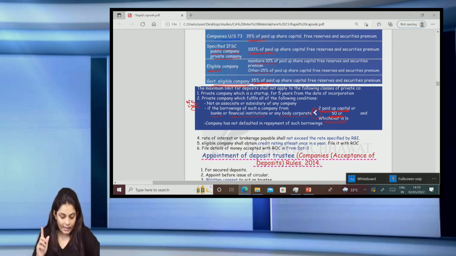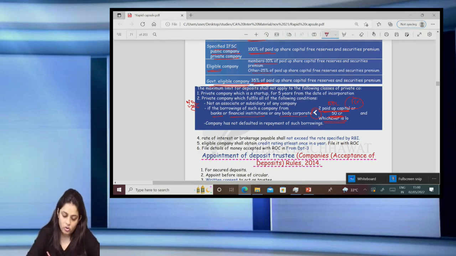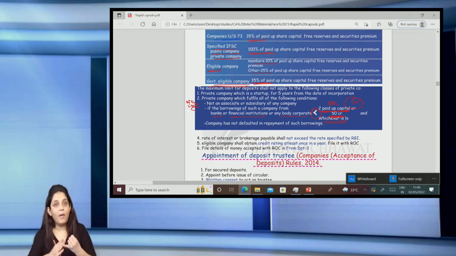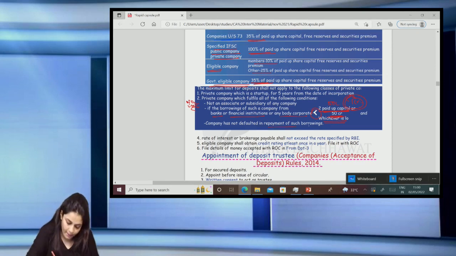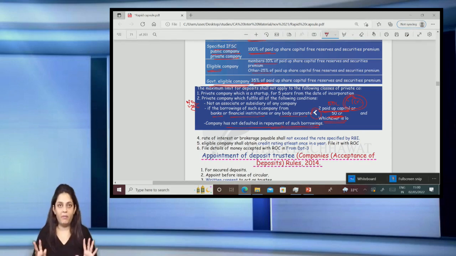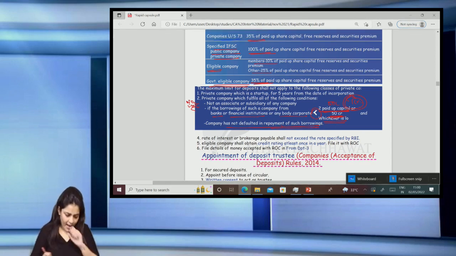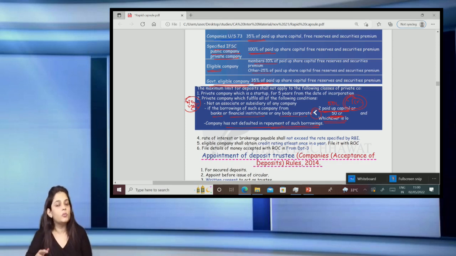What does it mean? Let us say the paid up capital is 50 lakhs. Then what is twice the paid up capital? It is 1 crore or 50 crores, whichever is lower. Which is lower? 1 crore. So, if the total loan from the bank or the financial institution or any other company together is less than 1 crore, and the company has not defaulted in the repayment of such loan, then there is no limit to how much deposits they can accept.